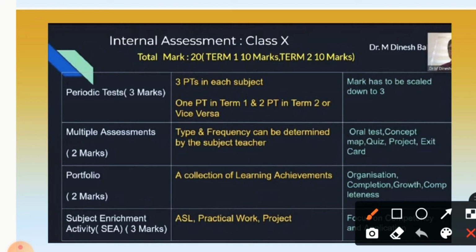Now the second point says multiple assessments. The type and frequency can be determined by the subject teacher. Oral tests, concept maps, quiz questions, projects, etc. can be given for your internal assessment. Periodic tests will overall get you 3 marks, your multiple assessment will get 2 marks, and your portfolio will get 2 marks. What this portfolio is, I will discuss with you later.